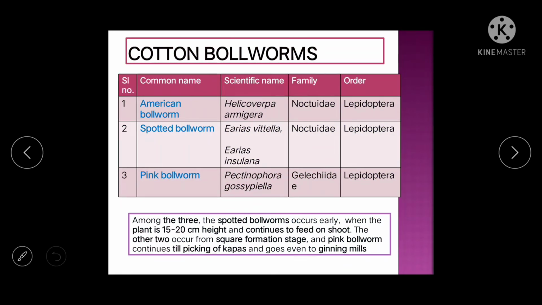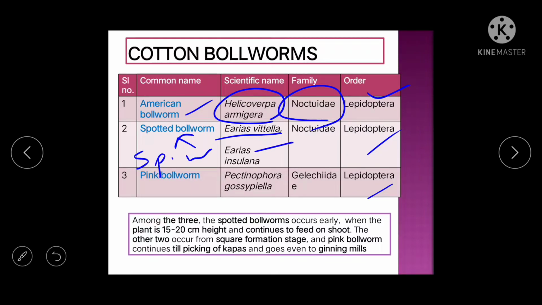So we'll see first the American bollworm. American bollworm scientific name is Helicoverpa armigera. Family is Noctuidae, belongs to the order Lepidoptera. All belong to the order Lepidoptera. Spotted bollworm. So here 2 types are there. One is Earias vittella, that is spotted bollworm, and spiny bollworm scientific name is Earias insulana. Okay, so which one is spiny, which one is spotted, these 2 scientific names you have to remember. Then pink bollworm, it belongs to the family Gelechiidae and scientific name is Pectinophora gossypiella.